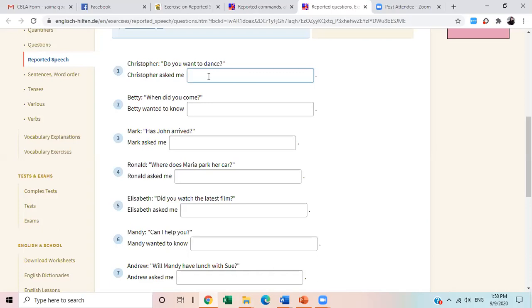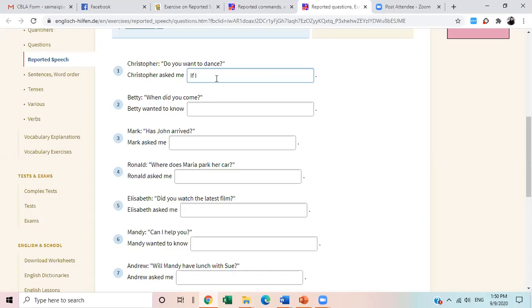Okay, so Christopher asked me if I wanted to dance. If I. All right. Because this is affirmative and beginning with a helping verb, so we will write if. All right, this you is basically second person, so it will go with the object of the reporting speech, which is me. This me is an objective pronoun. We need to make it subjective and write the subjective pronoun of me, which is I.